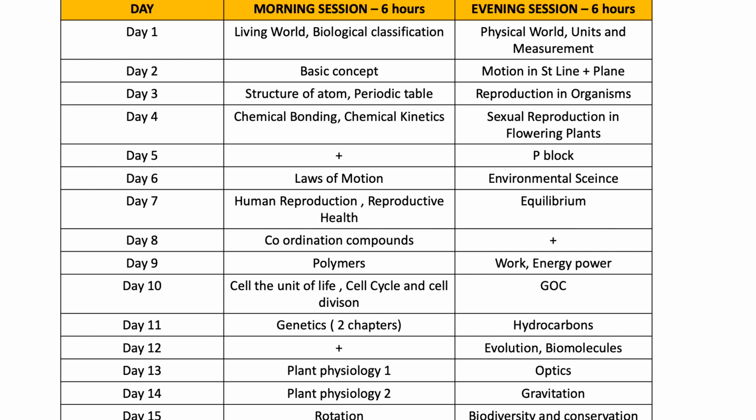Okay, so morning session evening session दोनों है और मैंने इधर day 1 2 3 4 करके दिया है. I have intentionally not mentioned any dates. I have mentioned day 1 2 3 4 to make it more flexible for you. मतलब आप कौन से date से start करने वाले हो, that's up to you. If you want you can start it from 1st February, if you want you can start from 20th of January, that's completely up to you. But to keep that flexibility, I have only mentioned day 1 2 3 4, correct?